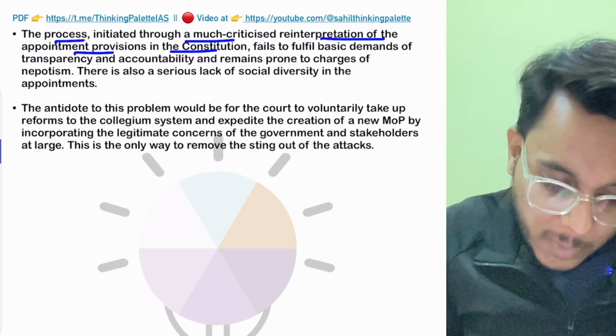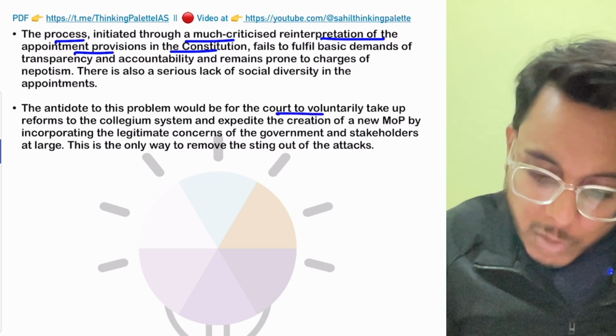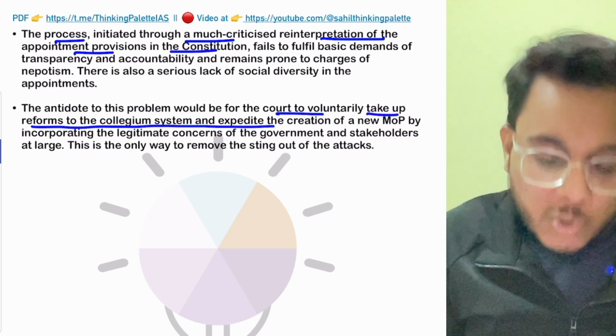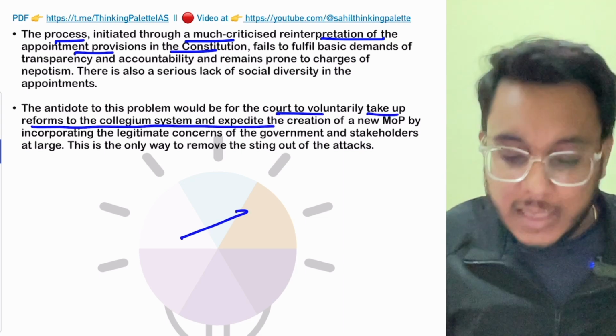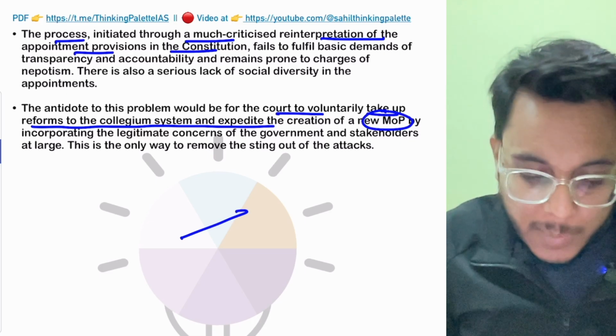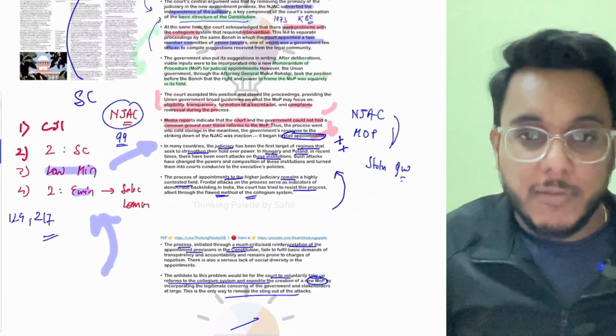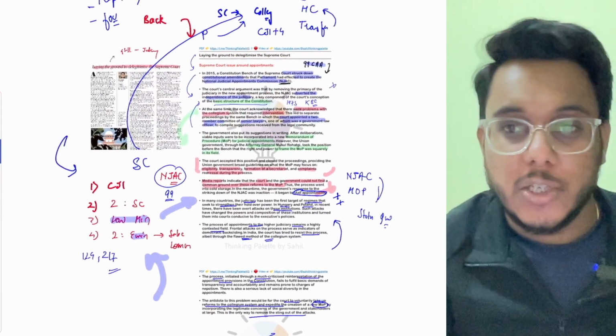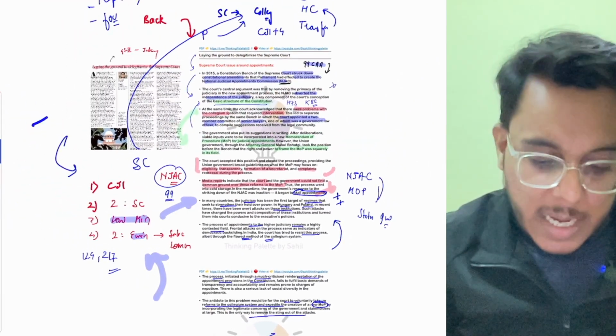Moreover, here it has been provided that the court should voluntarily take up reforms in the collegium system. They should expedite the creation of a new memorandum of procedure. They need to bring the changes, and only by that will they be able to shield themselves from the attacks that are being made on the judiciary. This is something that has to be done immediately.